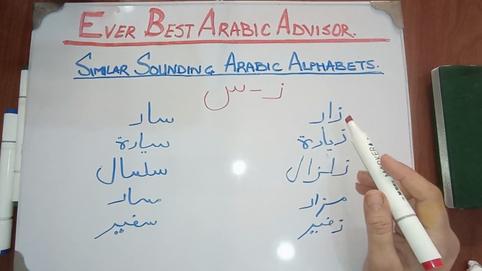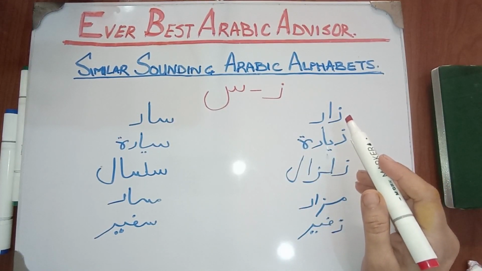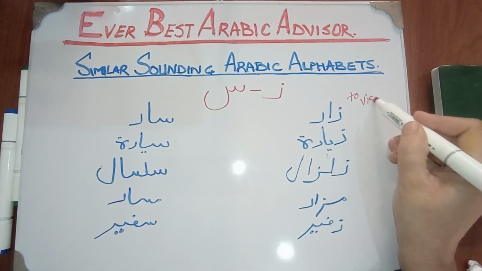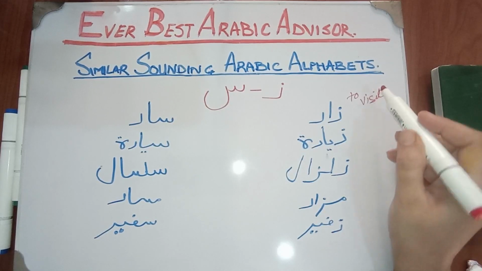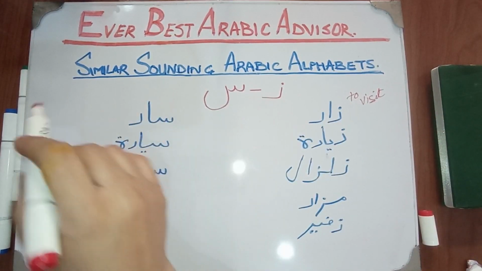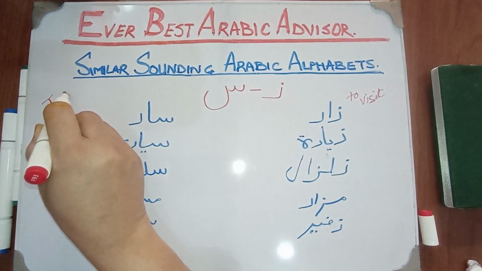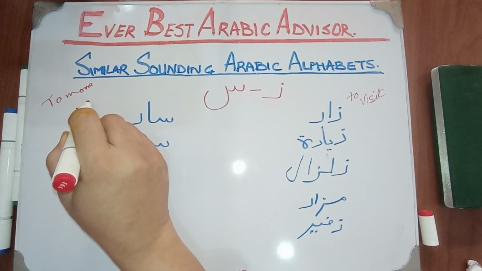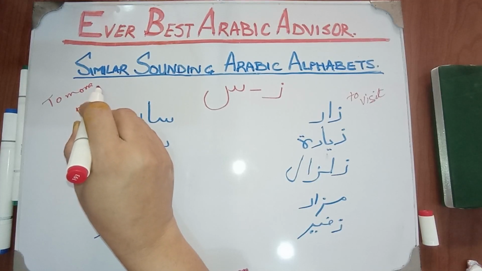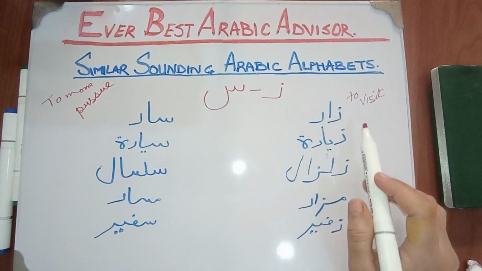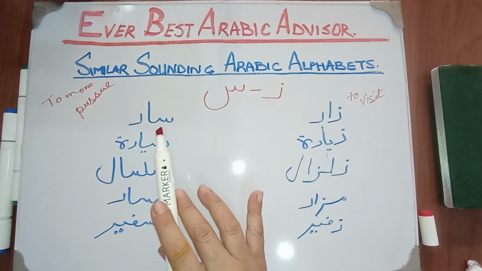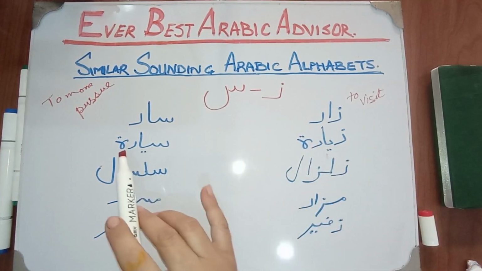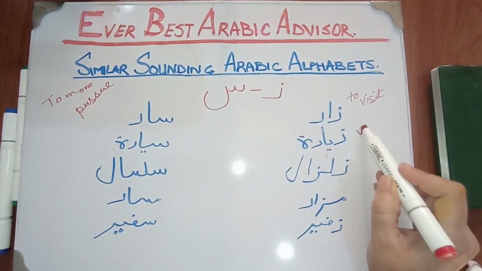The first word is zar. Zar, to visit. And sar, to move. And also pursue. It means follow, here just like pigeon. Zar, sar, ziyara, sayyara. Ziyara, visit.